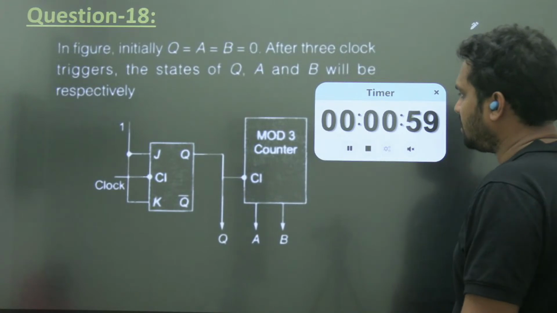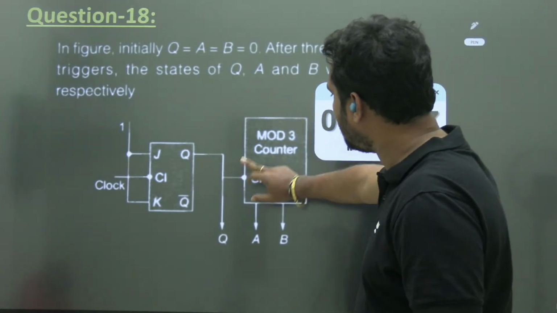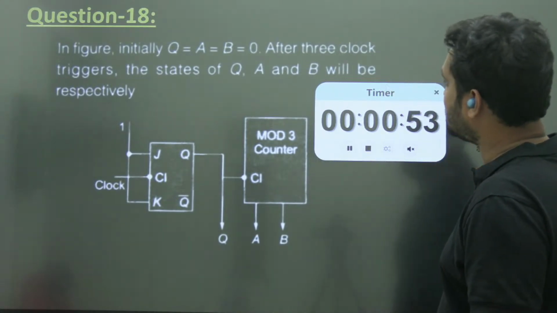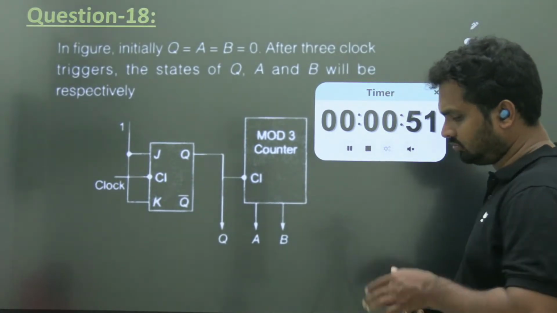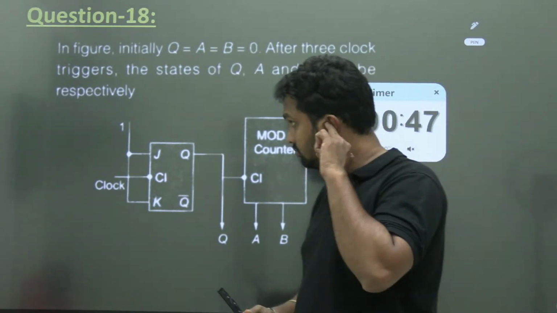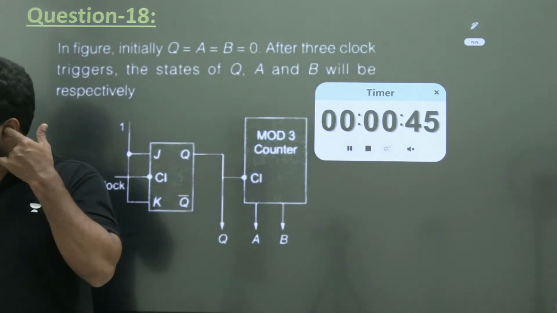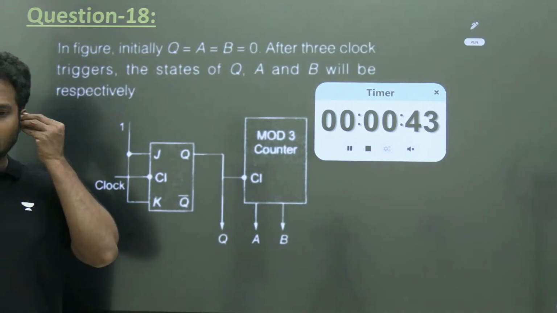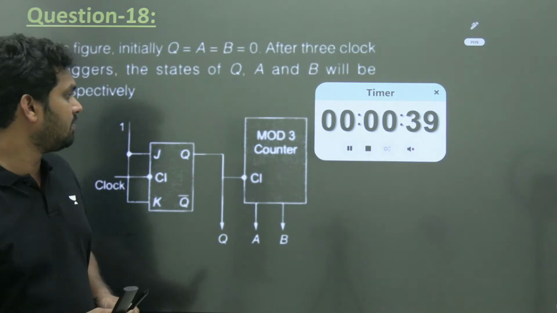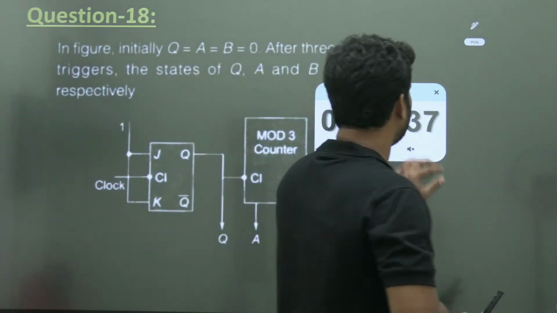Similar model question. You have a mod 3 counter. You need to find a QAB sequence. After how many clock pulses? 3 clocks. So after 3 clock ticks, what is the output? That is the question by examiner. So 30 seconds more.